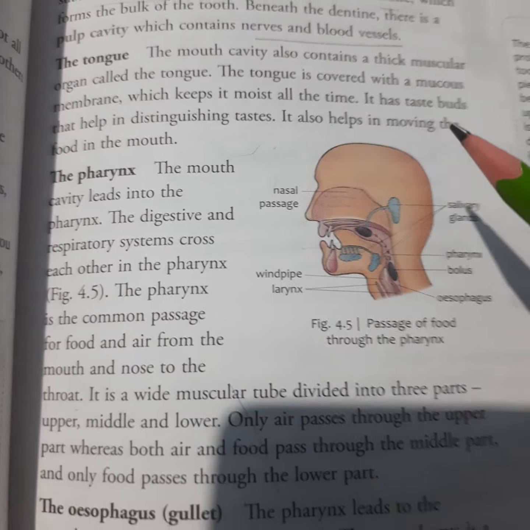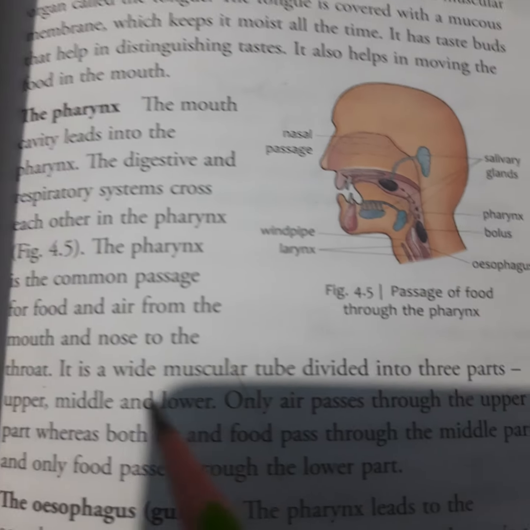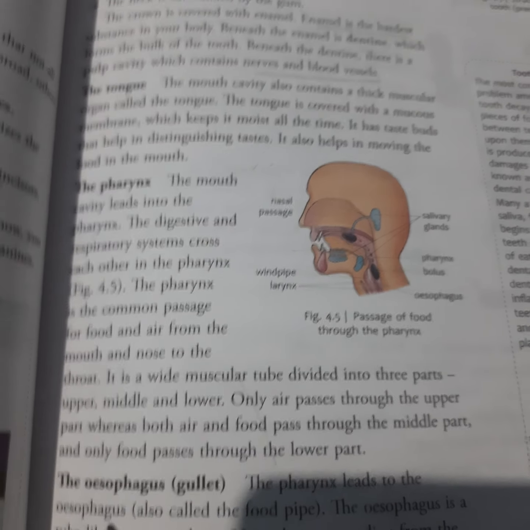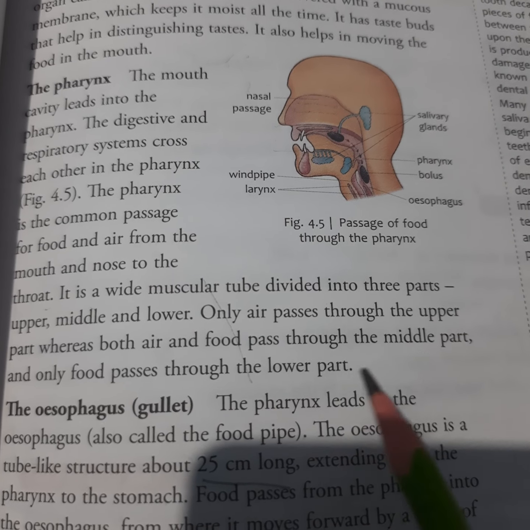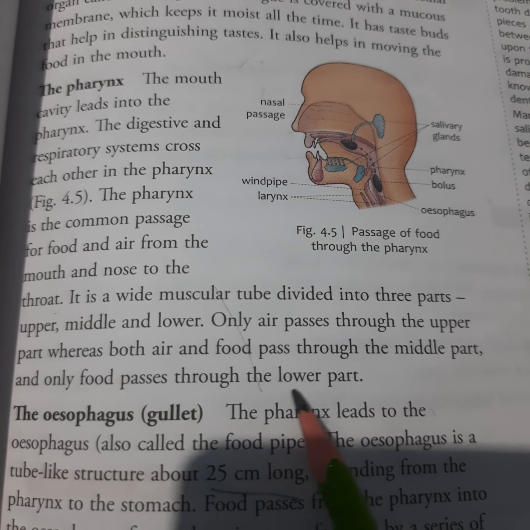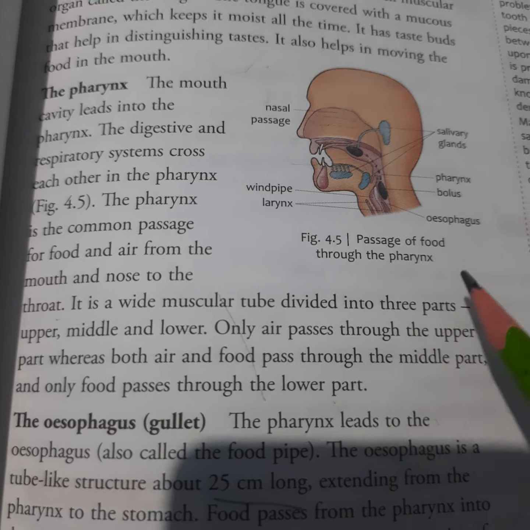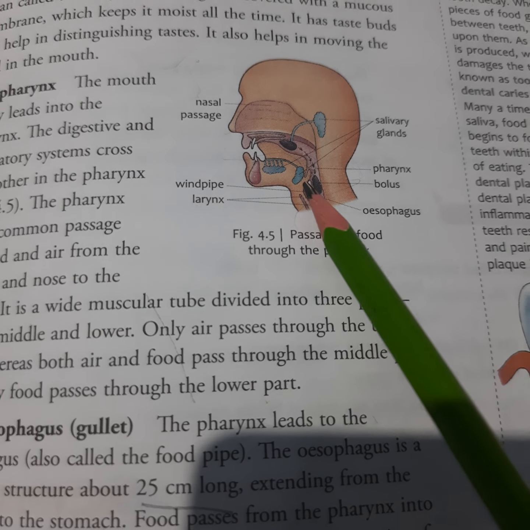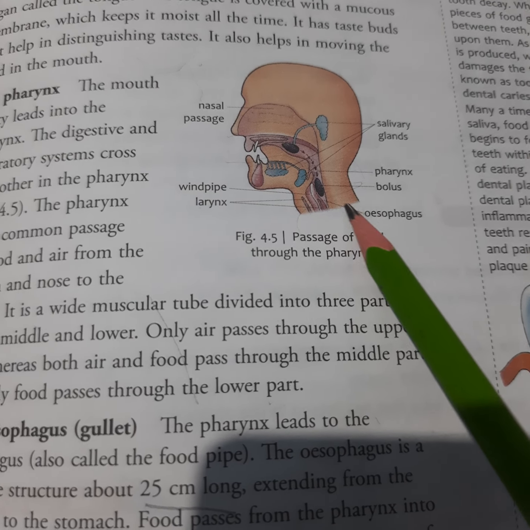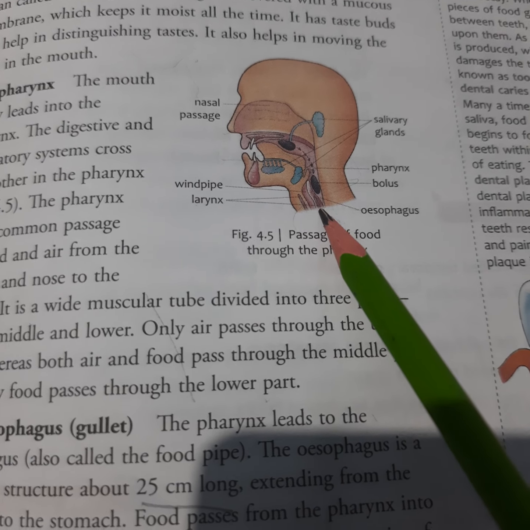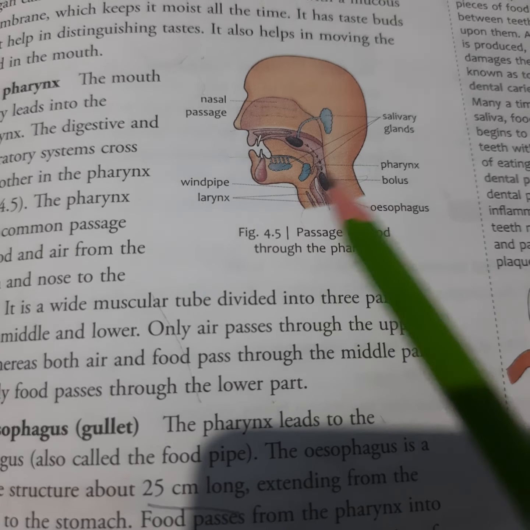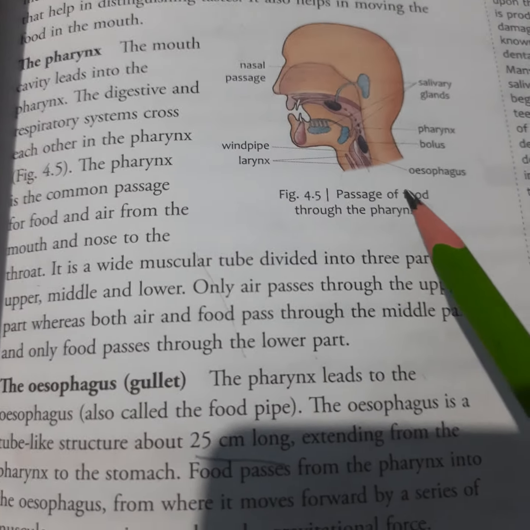It is a wider muscular tube divided into three parts: upper, middle and lower. Air passes through the upper part, whereas both air and food pass through the middle part. Only food passes through the lower part. So again, here the pharynx is the common passage. Here you can see through the esophagus this food, this bolus, is getting inside, and this is the windpipe through which the air is coming inside. So after that it gets differentiated.